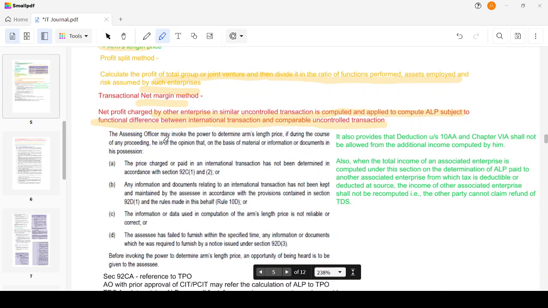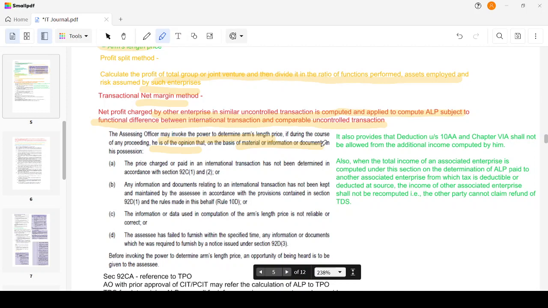The assessing officer may invoke the power to determine the arm's length price. We have said, right, that the assessing officer has the power to invoke and determine the ALP if, during the course of any proceedings, he is of the opinion that, on the basis of material or information or document, he cannot do it just like that. He has to support it on the basis of material, information or documents.